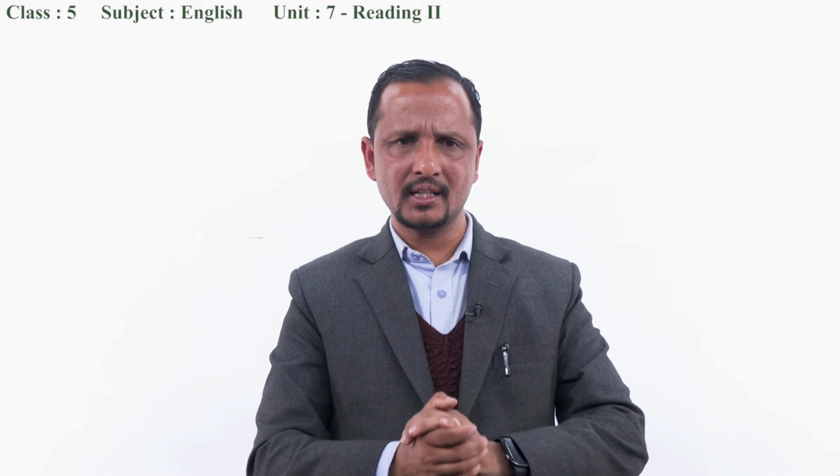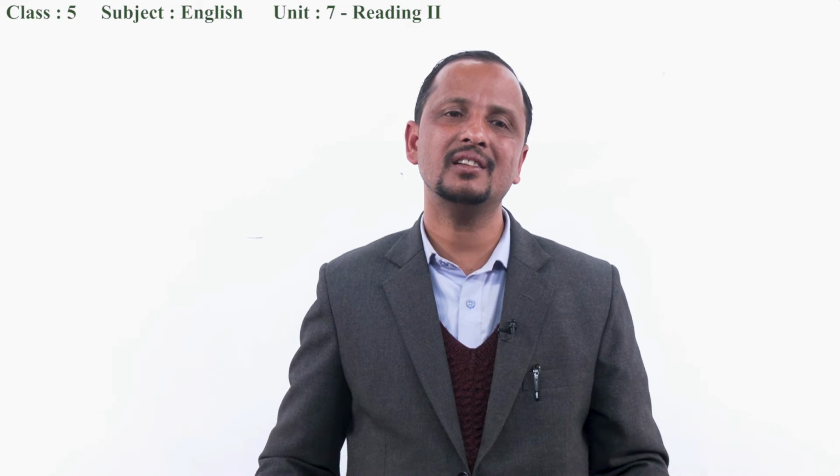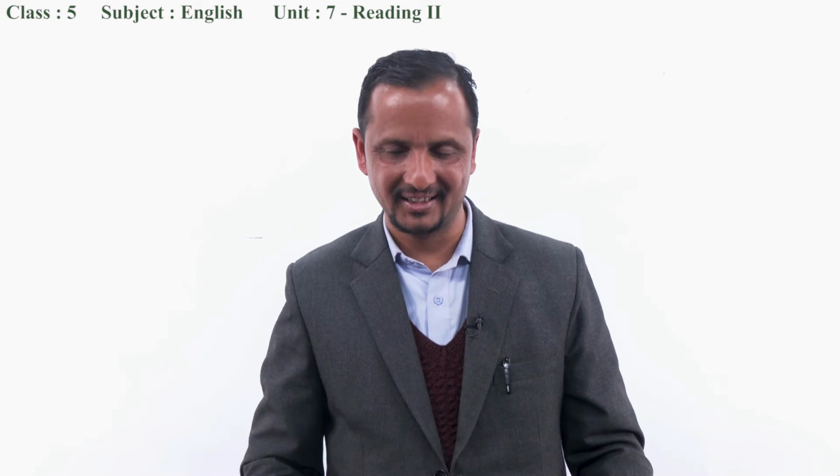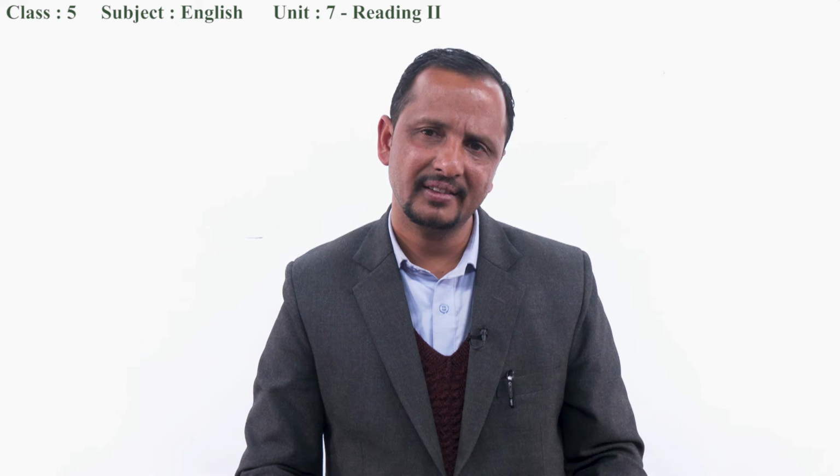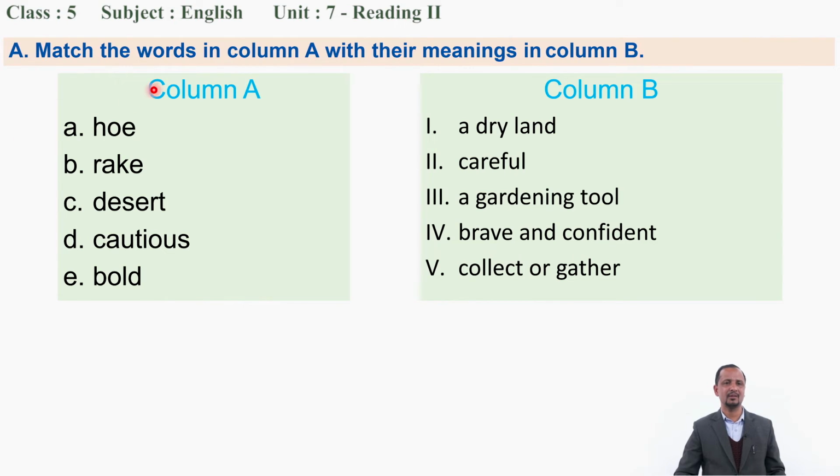Well, dear student, now what are we going to do? Well, we have to do activity A. What is there? Match the words in column A with the meaning in column B. These are the words. They are used in the poem. And we talked while reciting the poem also. We talked about the meaning of the words, yeah? Did you remember? Yes, well. And these are the meanings; here we have to match.